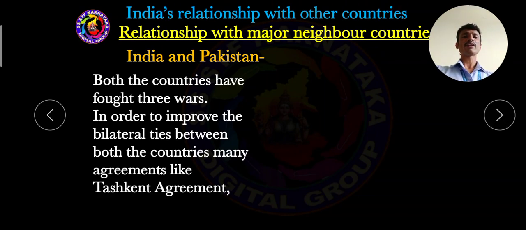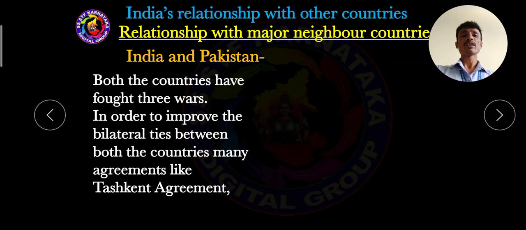The first one is the Tashkent Agreement. We know this is one of the important and dangerous agreements for India and Pakistan. At the time of the Tashkent Agreement, Lal Bahadur Shastri, the greatest Prime Minister of India, went to Pakistan, but unexpectedly he died there.